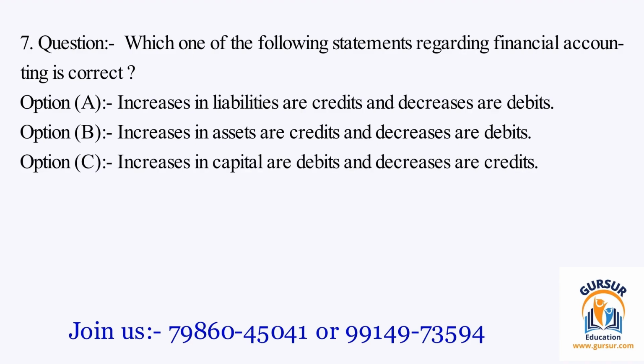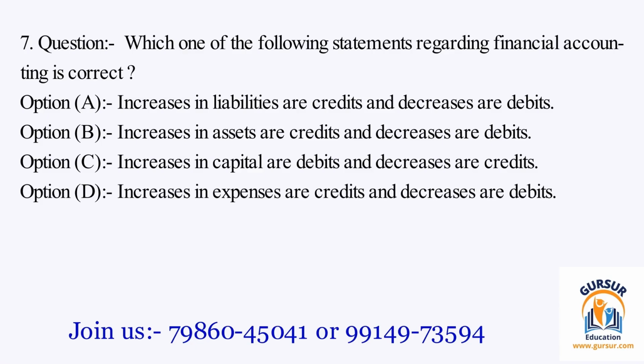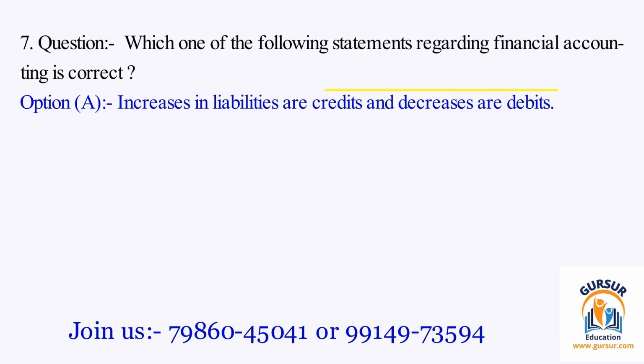The option C is, increases in capital are debits and decreases are credits. The option D is, increases in expenses are credits and decreases are debits. The right answer of the question is option A, and that is, increases in liabilities are credits and decreases are debits.